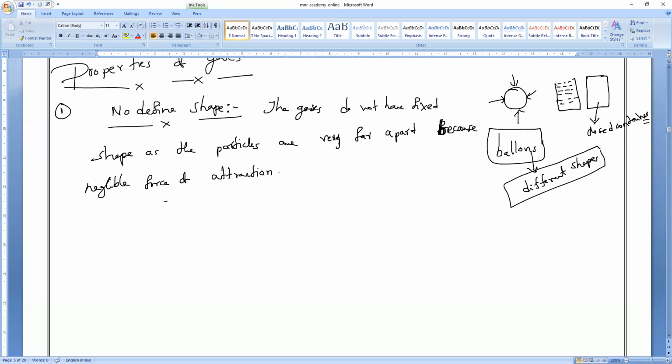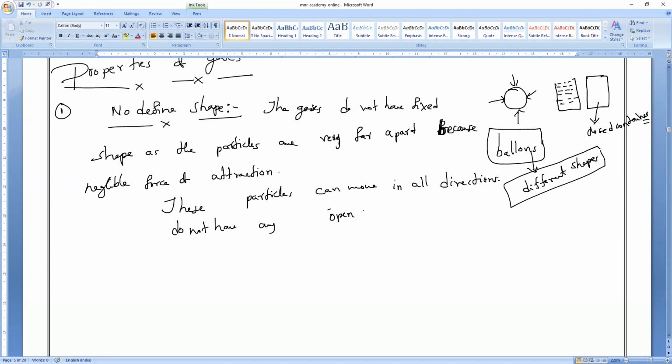Now, these particles can move in only one direction, or they can move in any direction? Particles can move in any direction. But what about the liquids? Liquid particles can move where? Only within the liquid. Do you all remember that I have taught you? Particles of a liquid can move only within the liquid, but gas particles can go anywhere. So that is why they can move in all the directions, because they do not have any